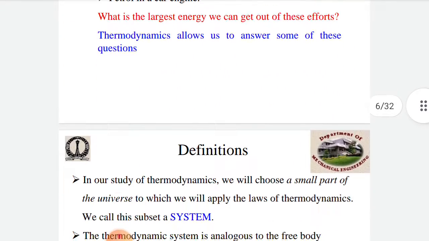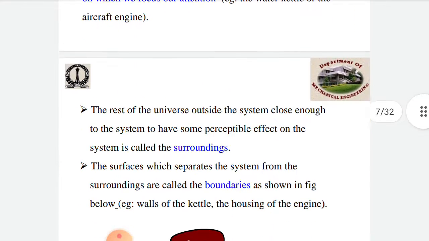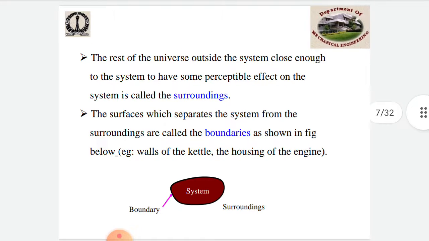So let us see what a system is and what the basic concepts are that will be discussed in this area. In this study, the system is a small part of the universe to which we will apply the laws of thermodynamics. A thermodynamic system is like the locus of a free body diagram, to which we apply the laws of mechanics like Newton's laws of motion. So what are the basic concepts under thermodynamics and the system?